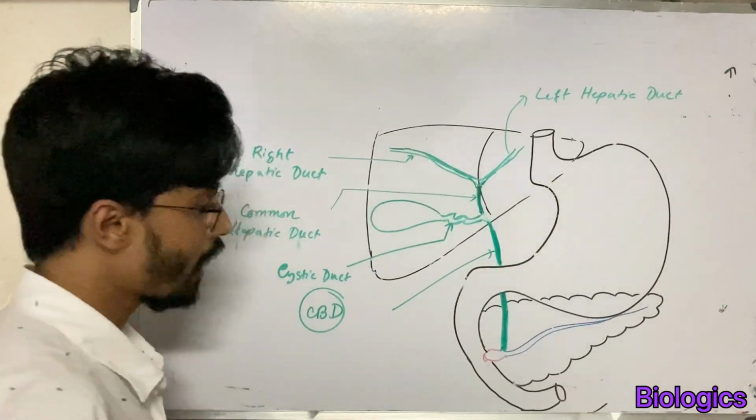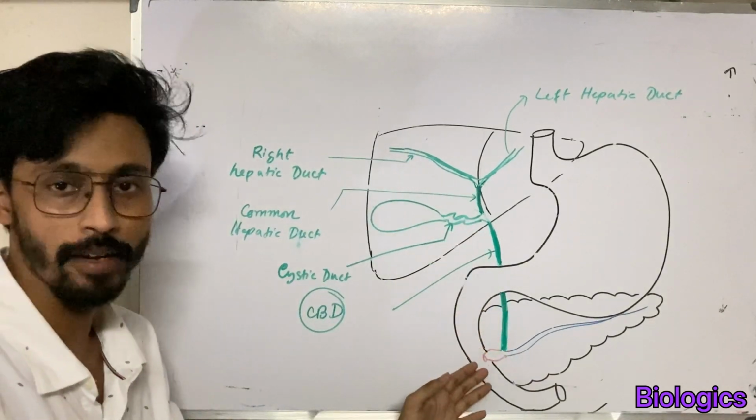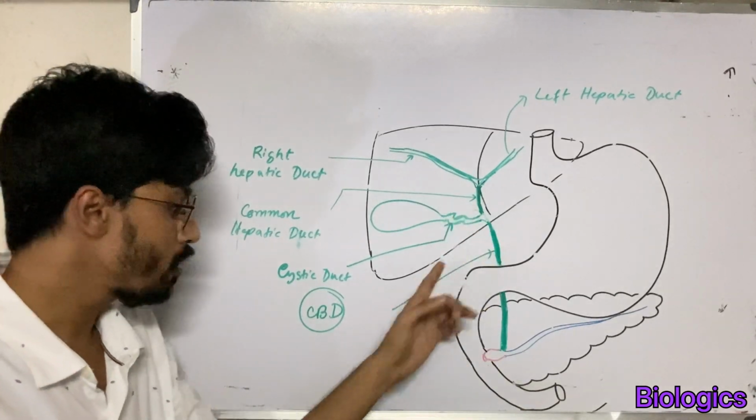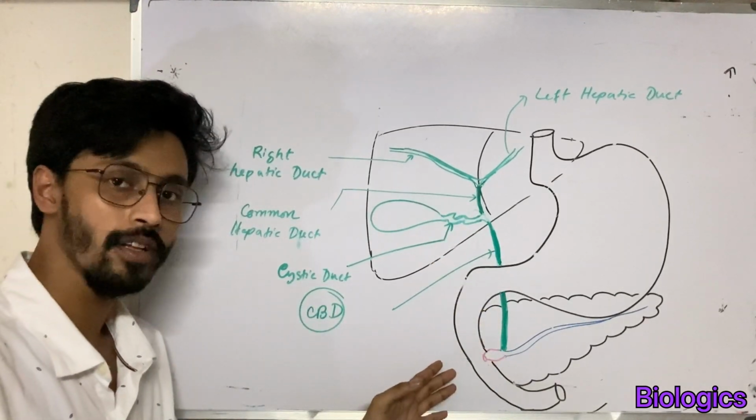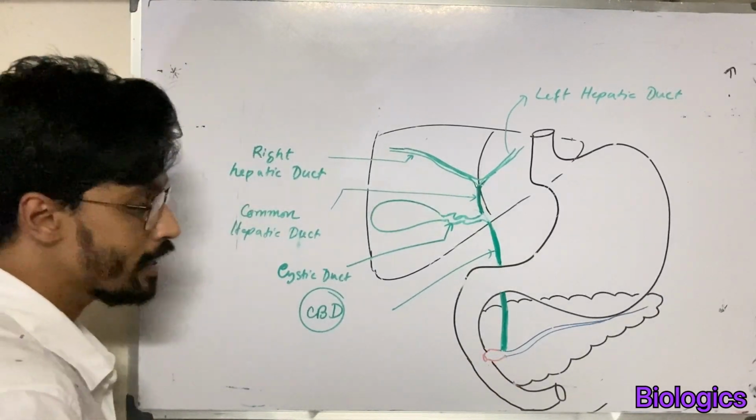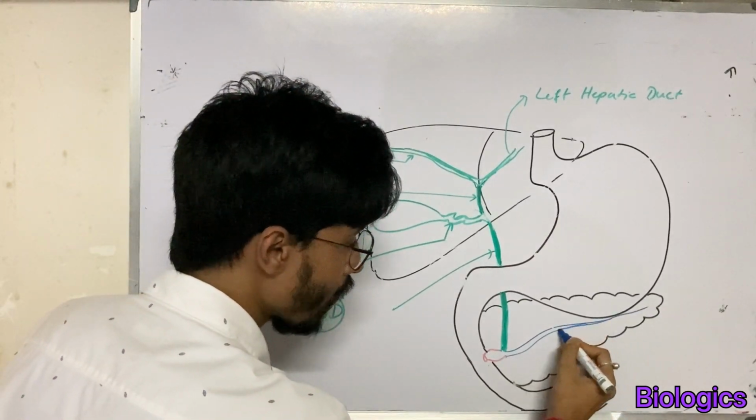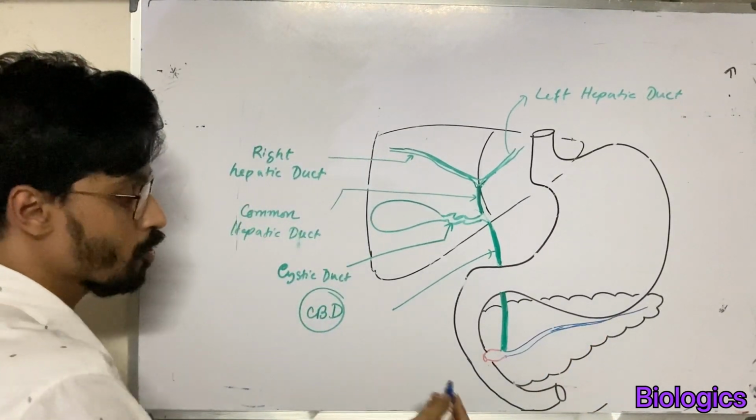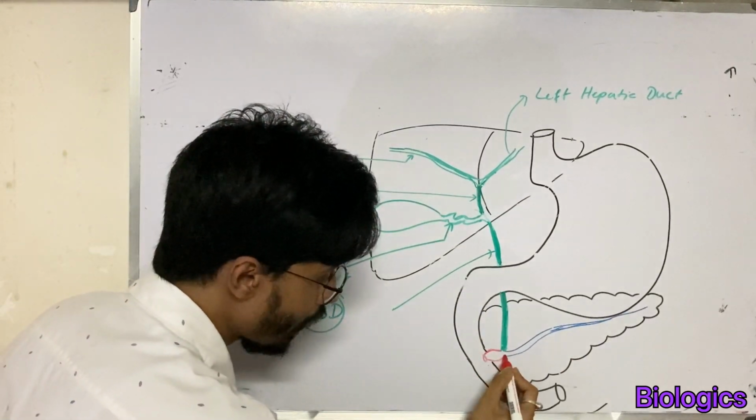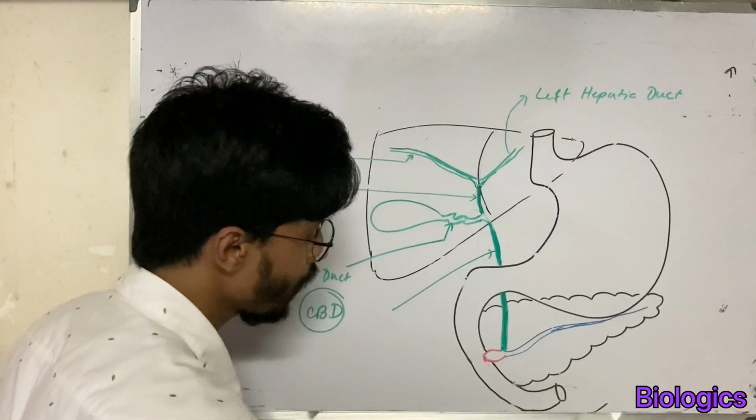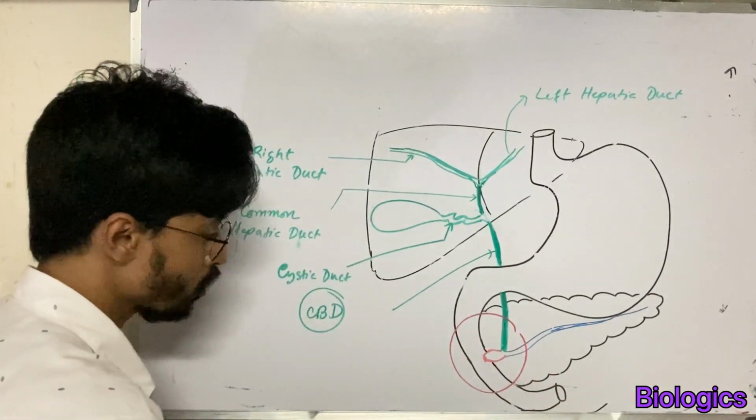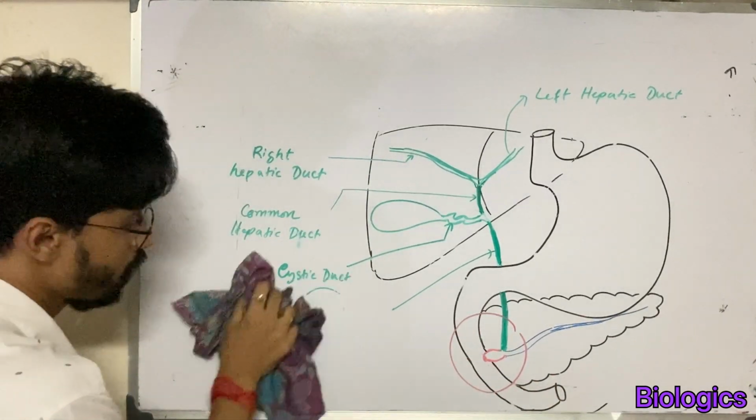Now, the common bile duct opens up in the duodenum through the ampulla of Vater. And also the pancreatic duct or the duct of Wirsung opens up in the duodenum through the same ampulla of Vater. Now this red colored part is called the ampulla of Vater. Okay. So now I am going to zoom in on this part so that you can understand more clearly.